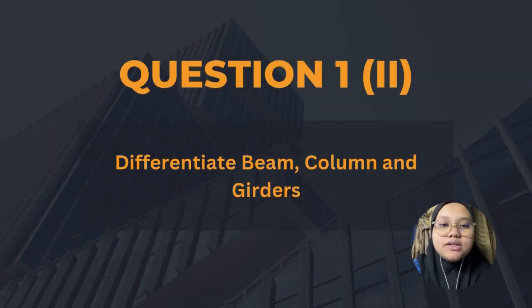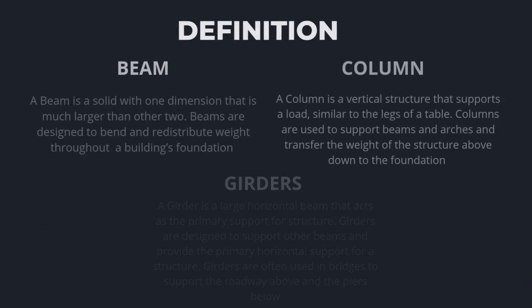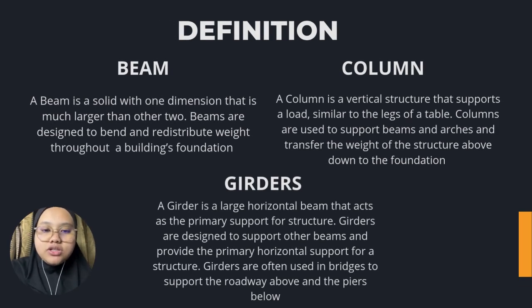The next question is differentiate beams, columns, and girders. Firstly, we go to the definition. A beam is a solid with one dimension that is much larger than the other two. Beams are designed to bend and redistribute weight throughout a building's foundation.